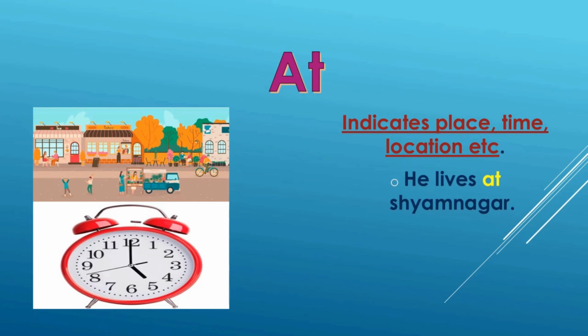Now here in this clock, the time is 5. So in order to show a definite time, we can use at. Like, I shall come at 5 o'clock. It means the speaker will reach exactly at 5 o'clock. He will neither be late nor come earlier. So whenever we use at, it denotes an exact time.